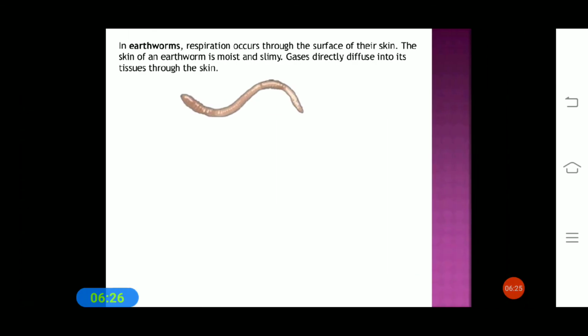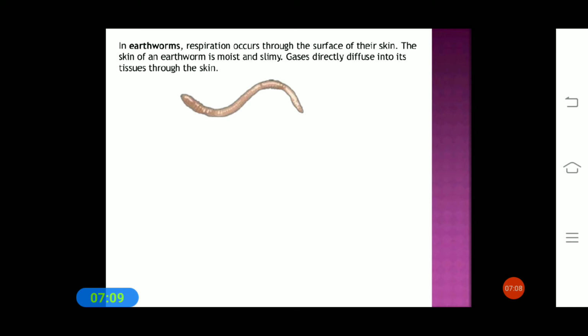Next, how does respiration take place in the earthworm? Respiration occurs through the surface of the skin. The skin of the earthworm is moist and slimy, and gases diffuse directly into its tissues through the skin. Students, just recall from chapter 9 of class 6 that earthworms breathe through their skin. The skin feels moist and slimy on touching, so gases can easily pass through it.